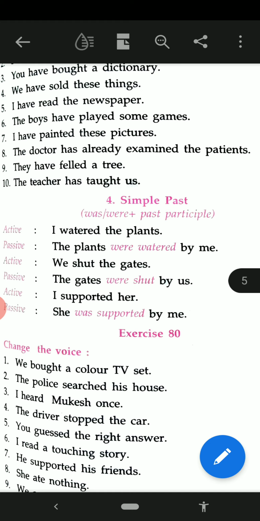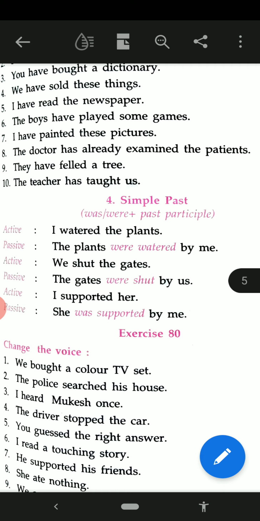Now see the second one. We shut the gates. The gates were shut by us. Third one, active voice: I supported her. She was supported by me.